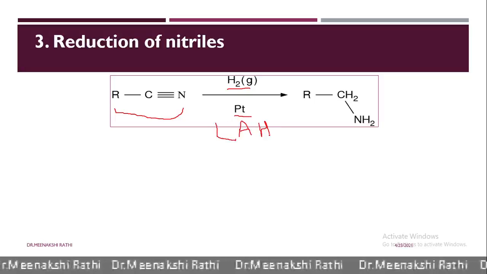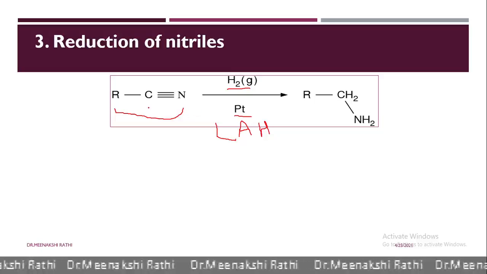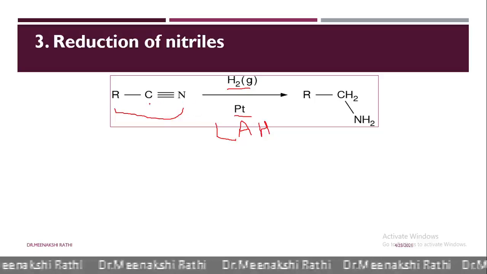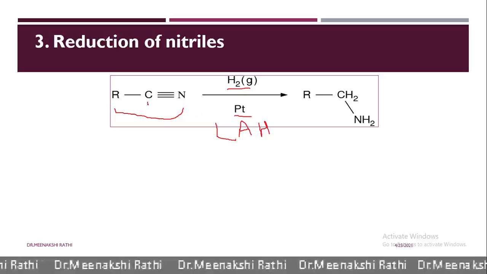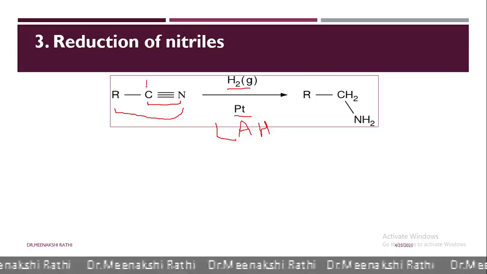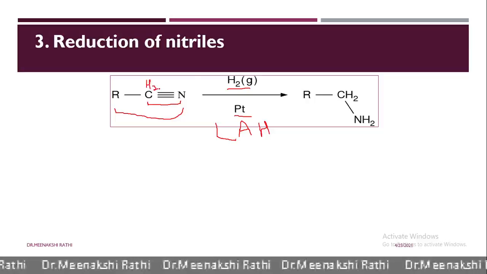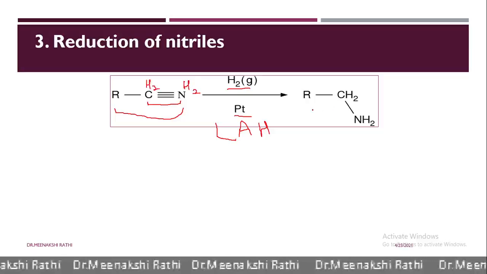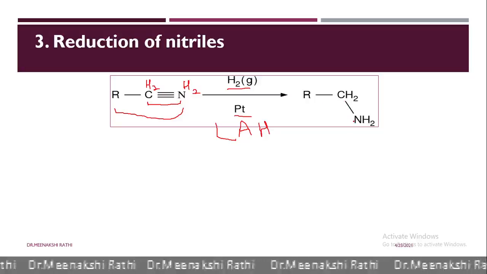Here what happened? When alkyl cyanide reacts with hydrogen, the cyanide group is reduced and we get R. 2 hydrogens go here and 2 hydrogens go to nitrogen. So what will it become? RCH2NH2.